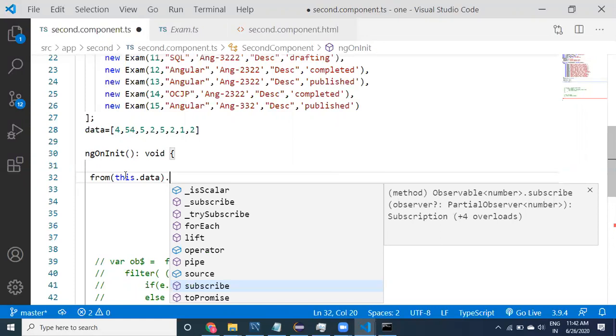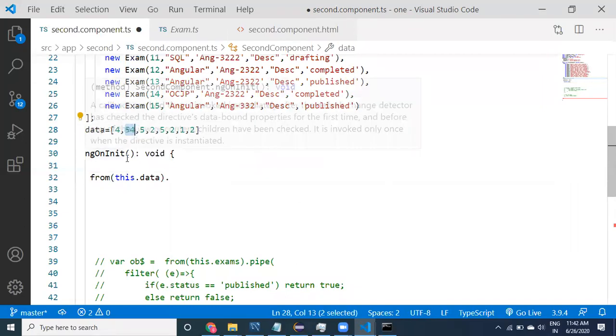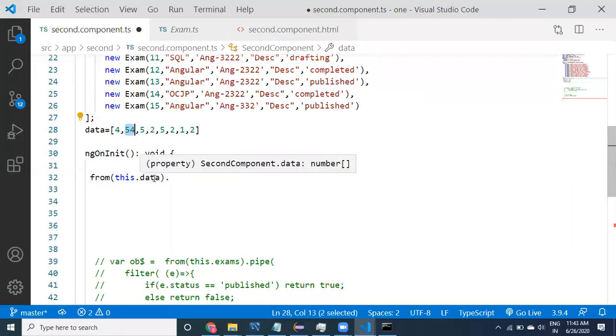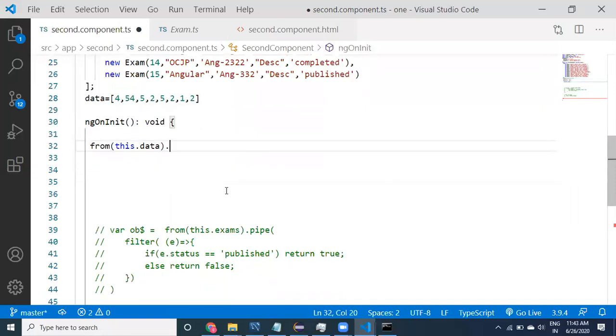First logic is what? We have to keep only even numbers. Next logic is we have to convert each element to the square of it. What is the square of 4? 4 into 4. What is the square of 54? 54 into 54. Okay, 5 will not be available. Why? Because 5 is going to be an odd number, right? First we are going to filter only the even numbers. We are going to eliminate odd numbers.